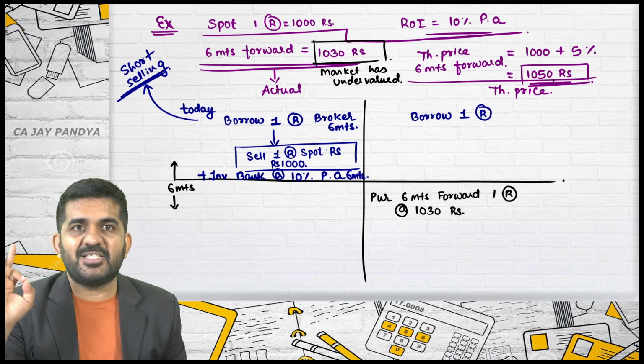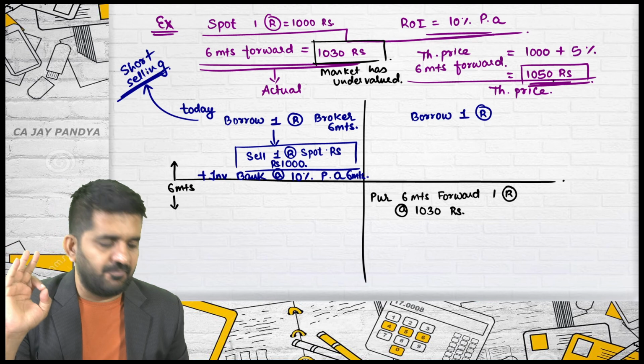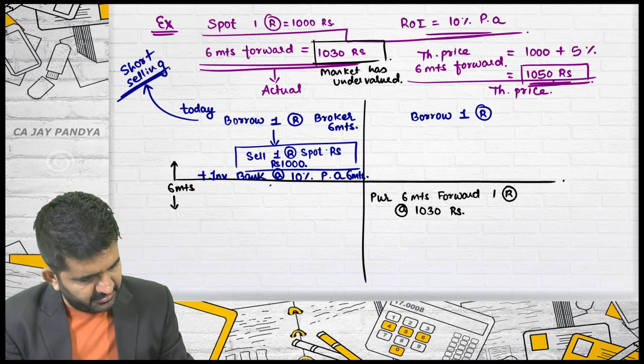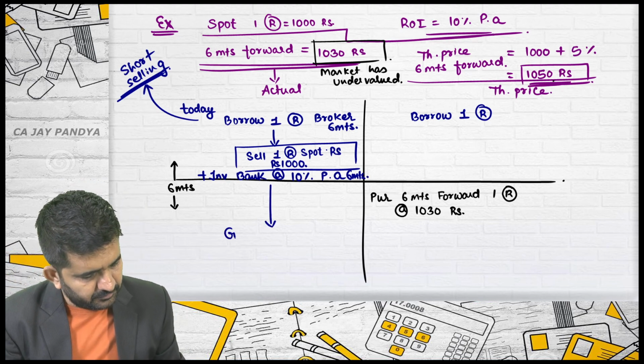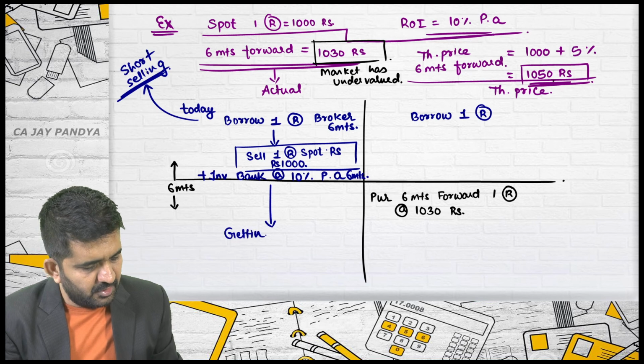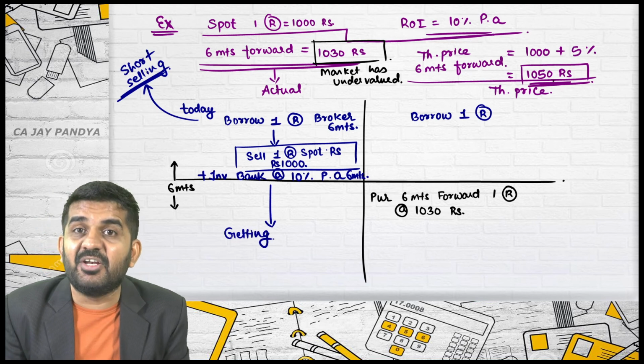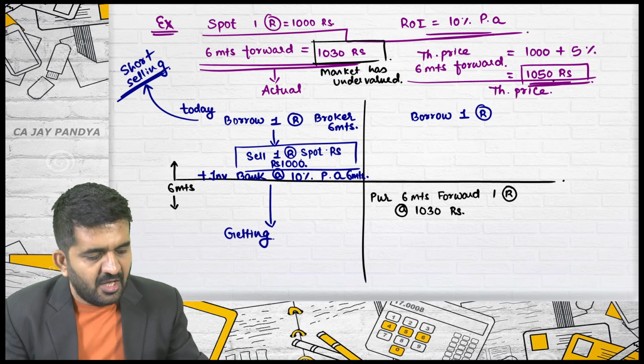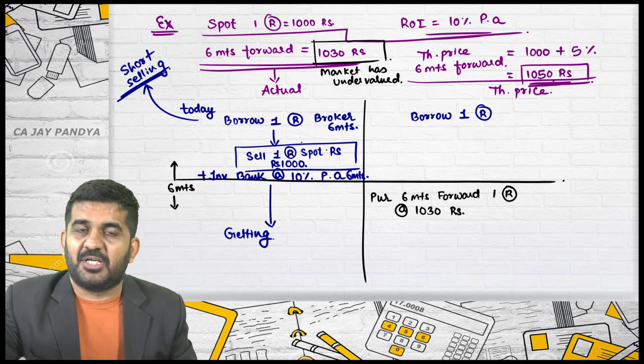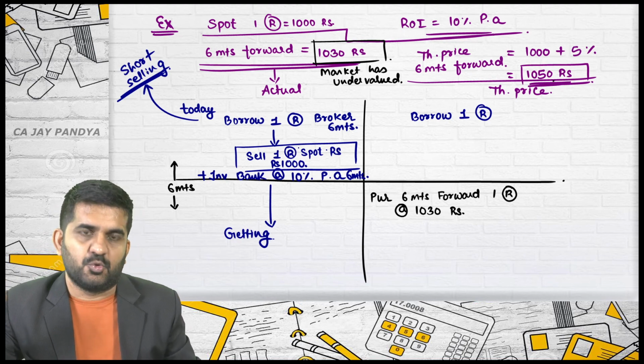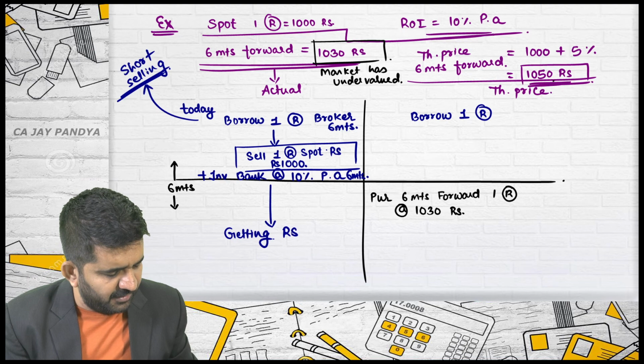So I will be investing this in bank at the rate of 10% for 6 months. Is it alright? I will be getting, because I have invested, I will be receiving how much rupees? 1000 into 5%. 1000 plus 5%. That is 1050. I will be getting rupees 1050.